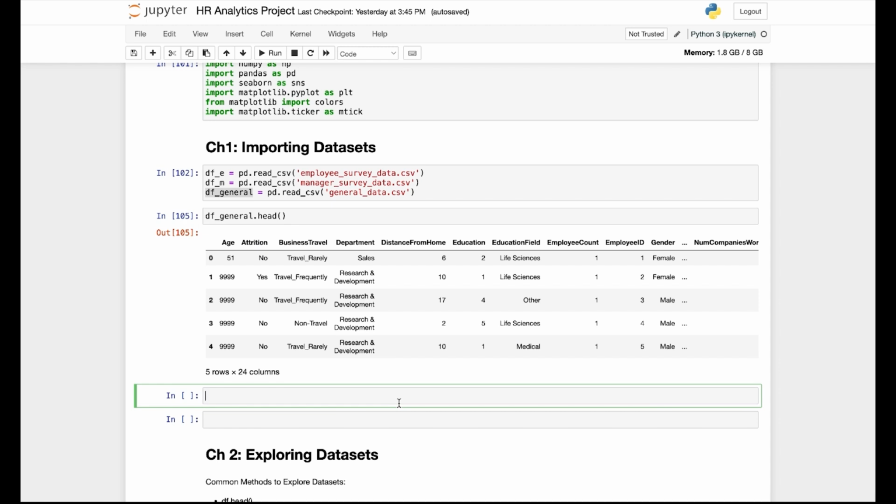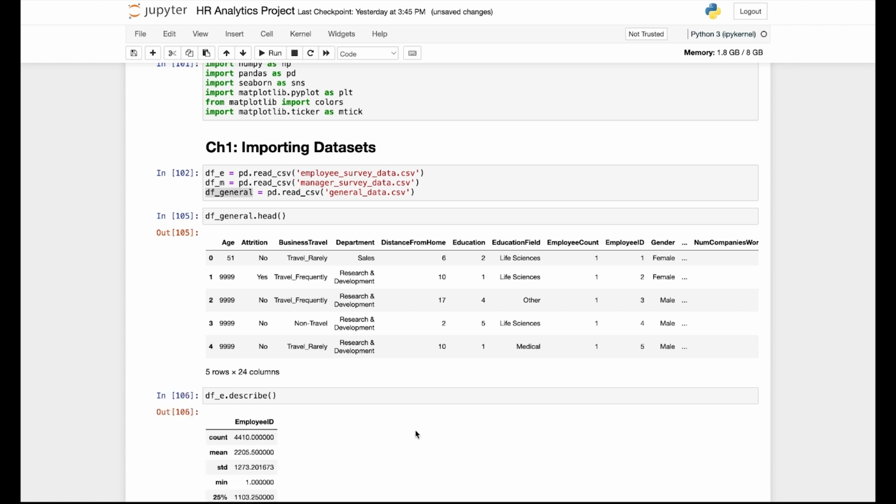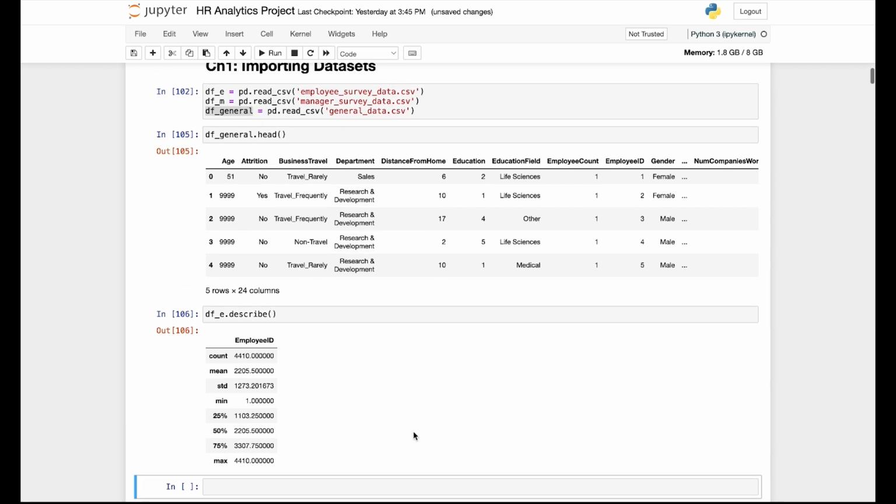So let's first look at the employee survey data, DFE. DFE, and then we already used head, so I'll skip that. And I'll go into describe. As I said, describe shows numerical columns only. Right now, it's only showing employee ID.